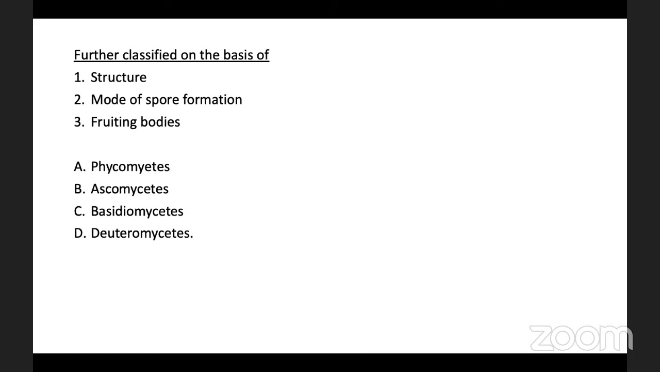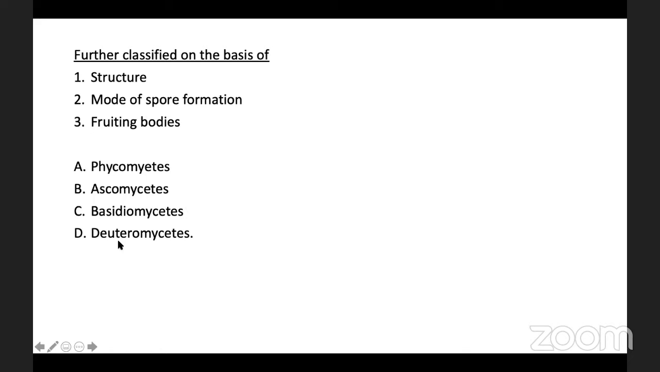And mode of spore formation. Spore means a reproductive cell capable of developing into a new individual without fusion with another reproductive cell. So according to mode of spore formation. And third is fruiting bodies. Fruiting bodies means a multicellular structure on which spores are produced. So according to these three criteria, the fungi are classified in 4 groups.